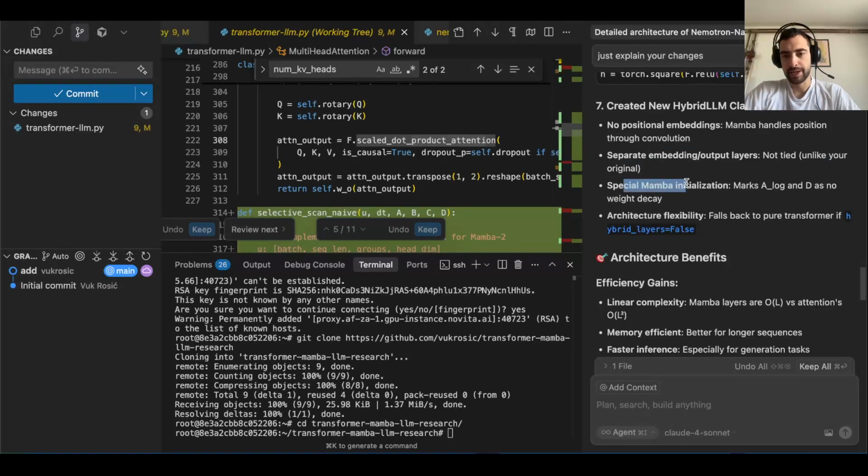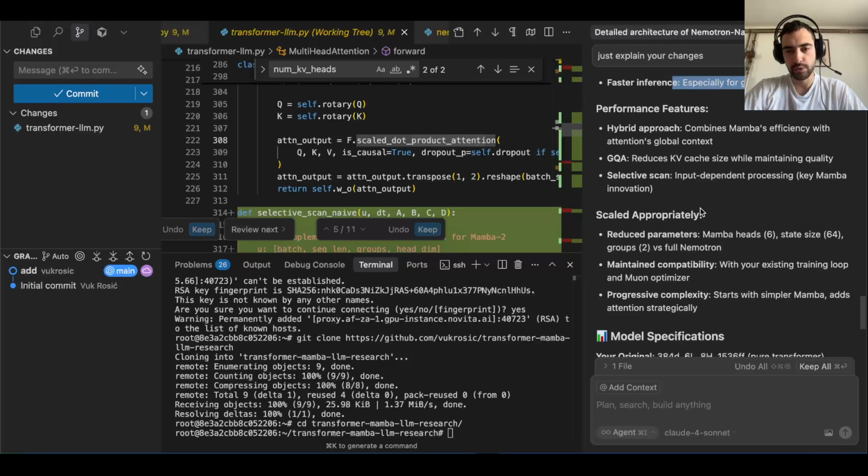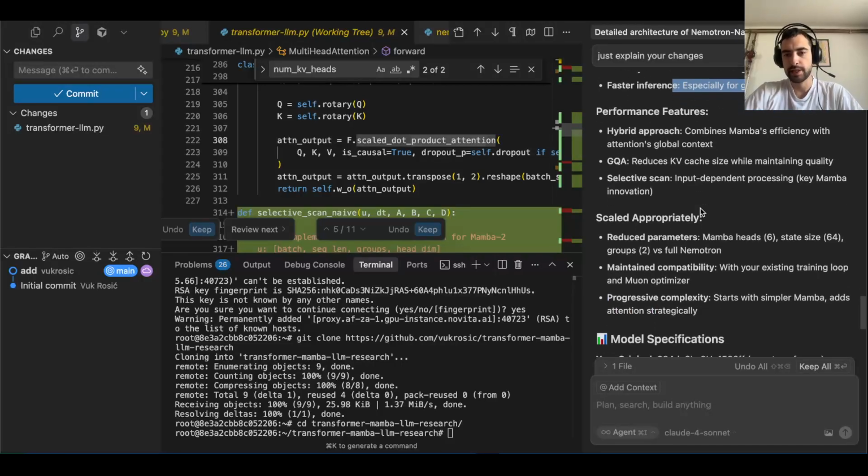A special Mamba initialization marks A log and D as no weight decay. Not sure what this is. Architecture flexibility falls back to pure transformer if hybrid layers is false. So this is better for long sequences because of this O(L) linear complexity in most of the parts. Faster inference, especially for generation tasks. So this could even mean faster reasoning, but we need to figure out what we want to do here. This is promising. We need to research.